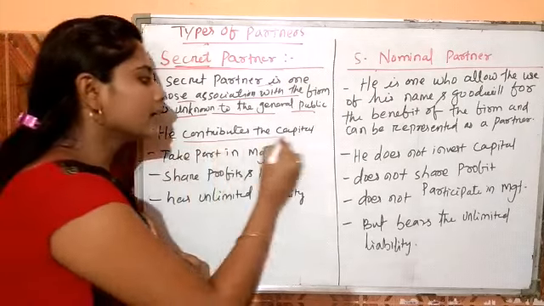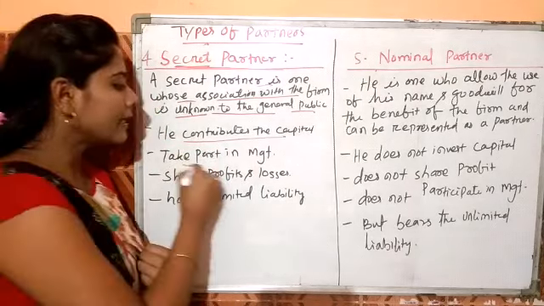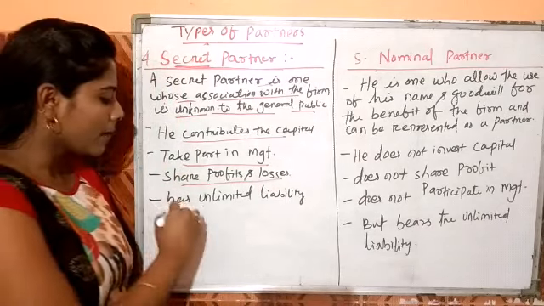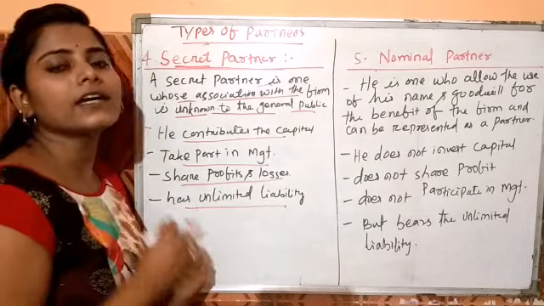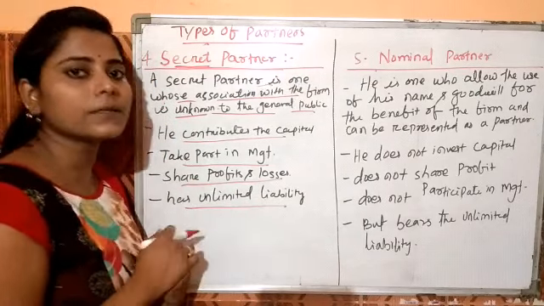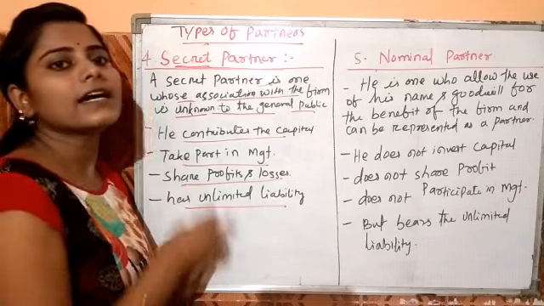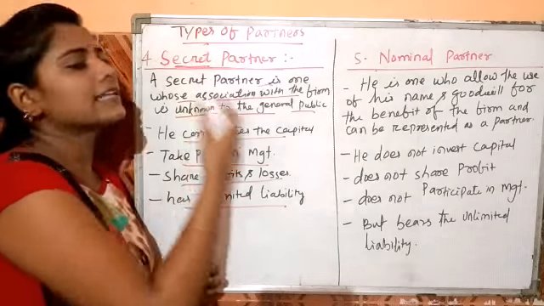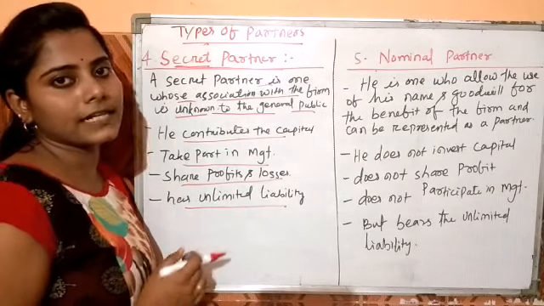So he contributes capital for the firm, takes part in the management, and shares the profit and losses also, and has unlimited liability, so his personal assets can be used to recover the business debt. That means he is just like an active partner, but his existence is not shown to the general public.